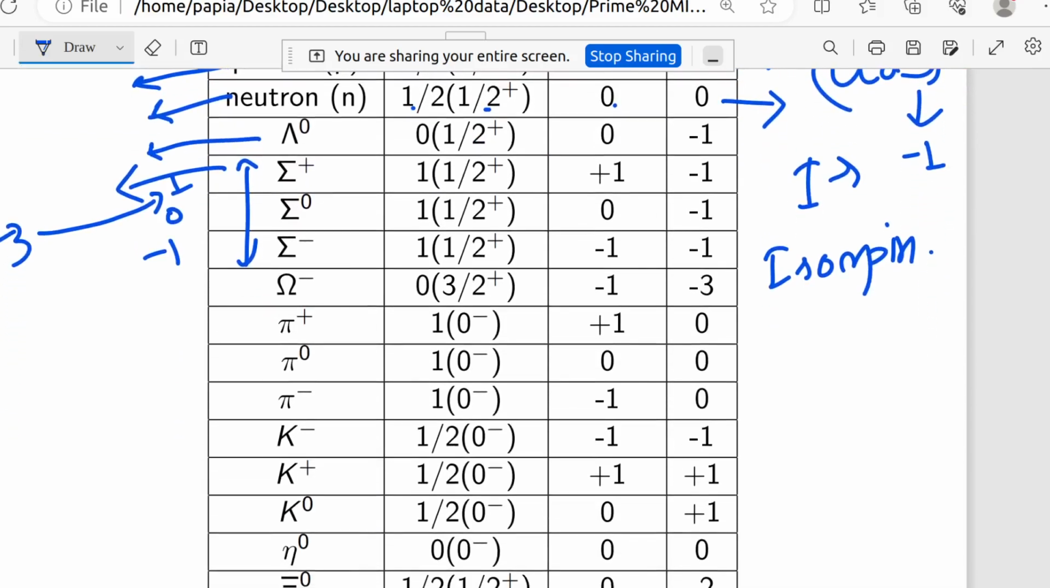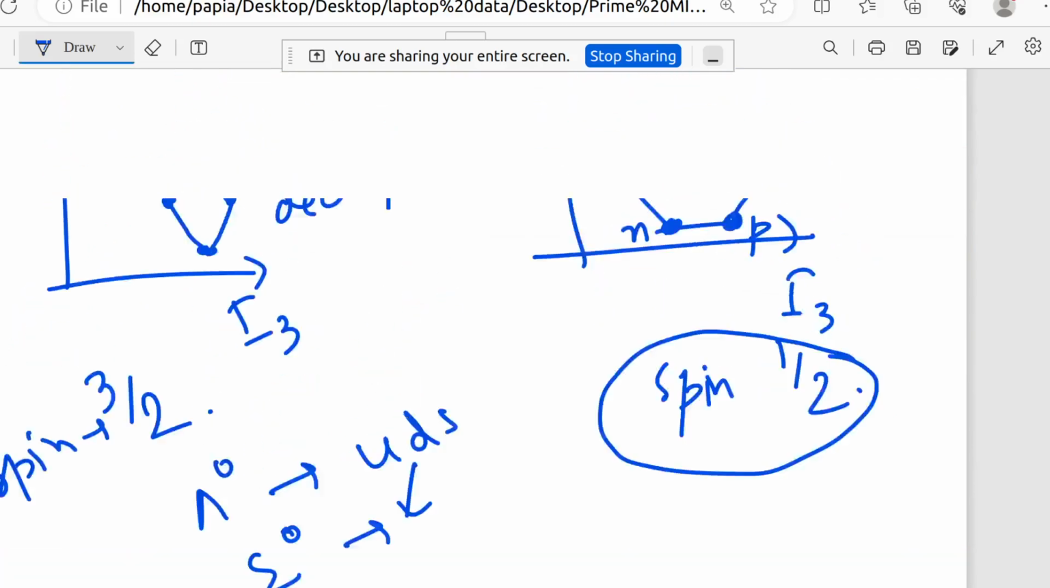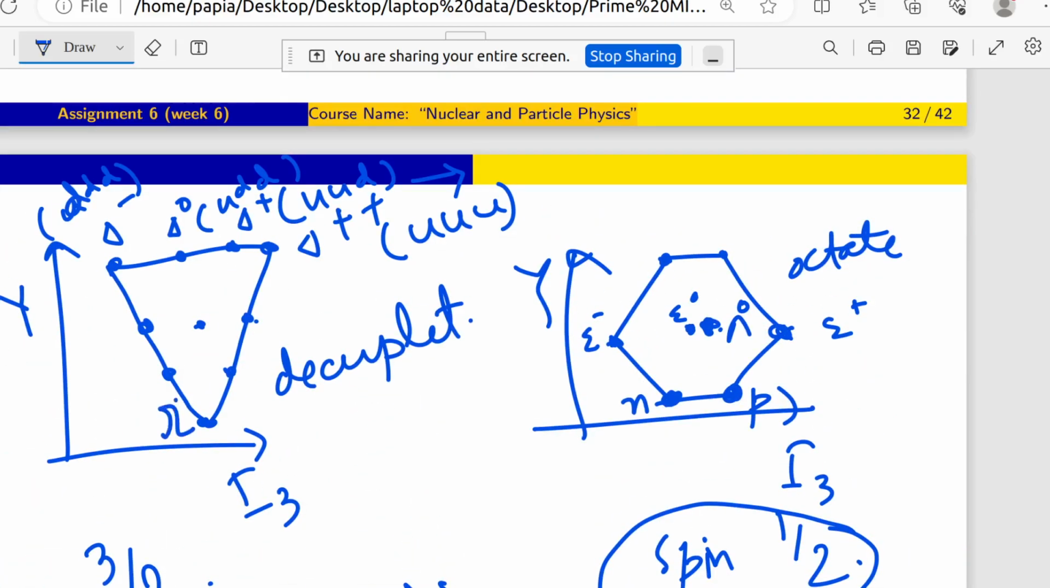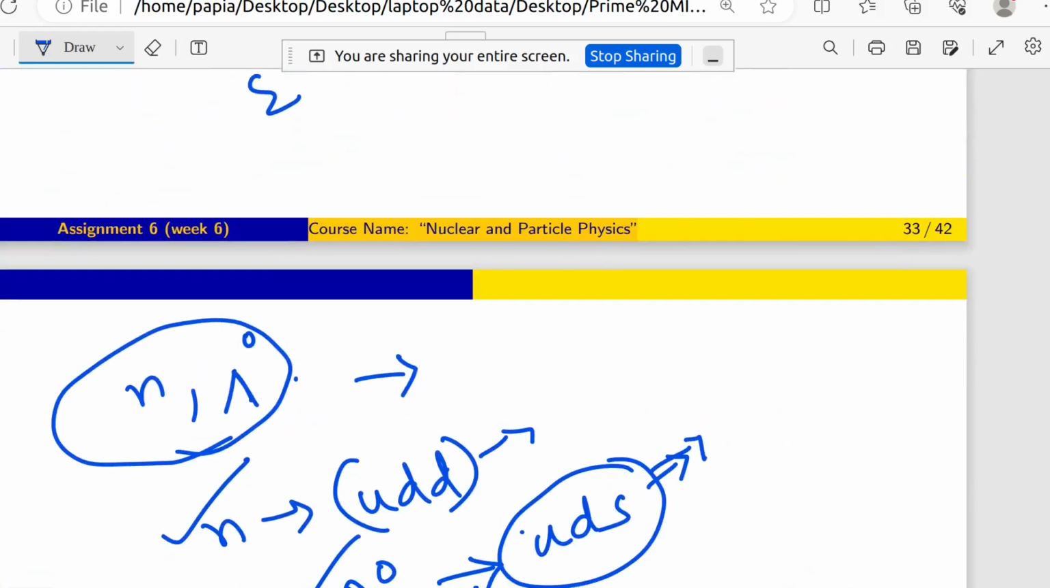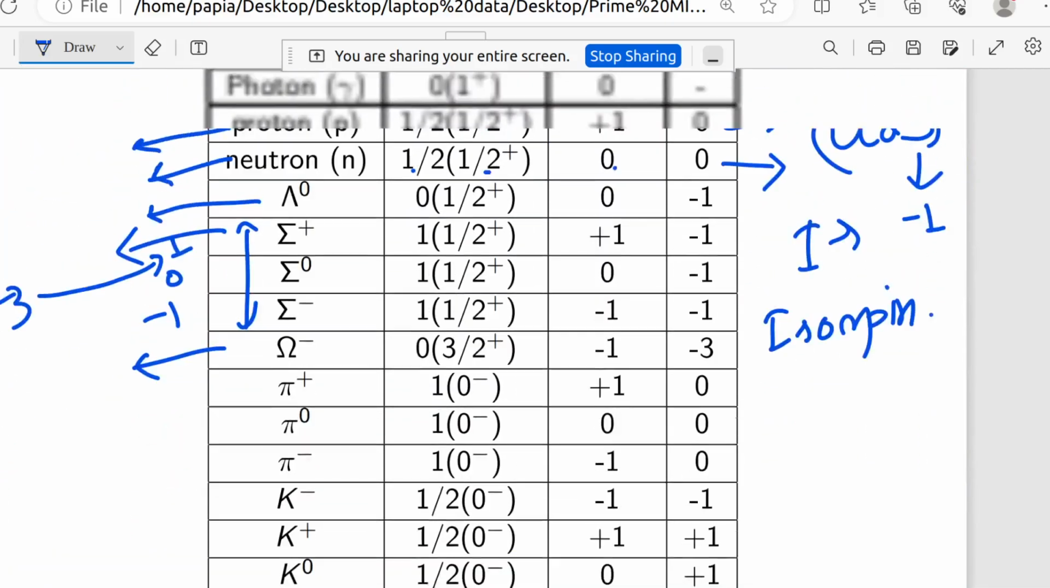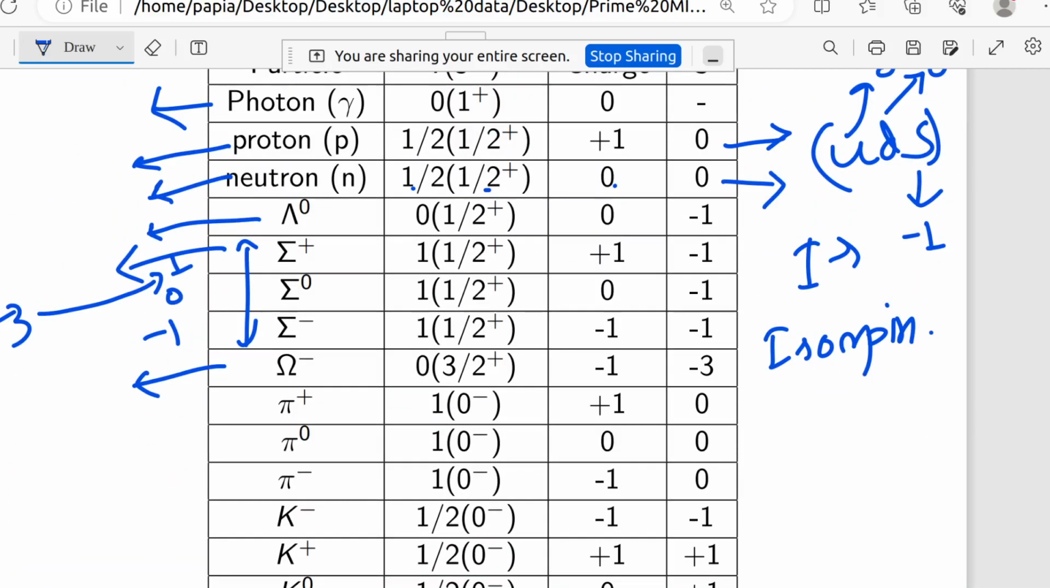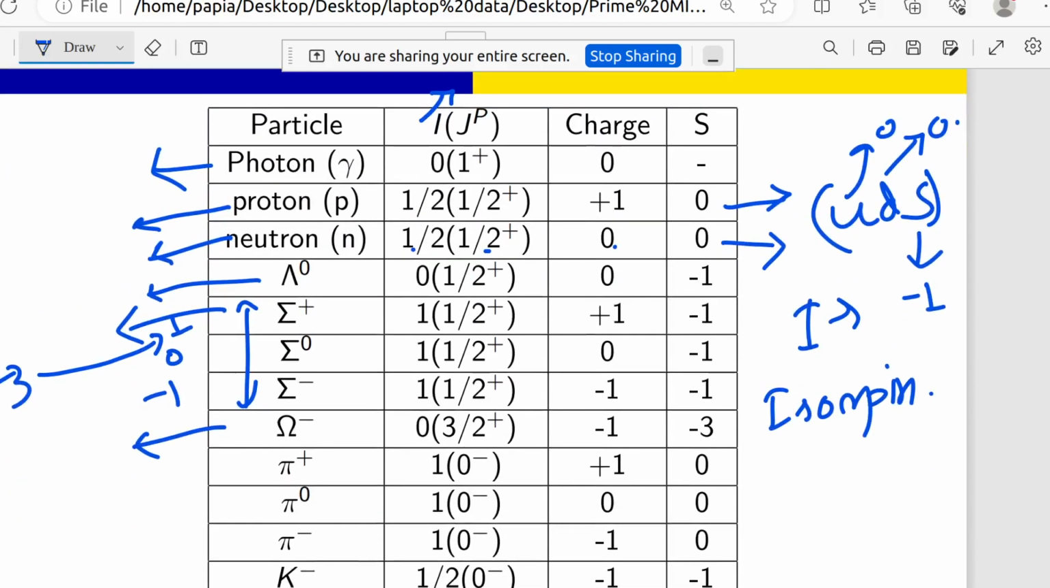Now coming to omega minus. Omega minus has the isospin 0 because it is only one member in that family, and 3 by 2 plus. Why 3 by 2 plus? Because I have told you, omega minus is here, so in that decuplet all the particles have spin 3 by 2, right? So the spin will be 3 by 2. Omega minus 0, 3 by 2 plus. And then what is this one? This is charge. Charge is minus 1. Fine. Now strangeness. Omega minus has the quark content SSS. That means it has minus 3 because minus 1, minus 1, minus 1.